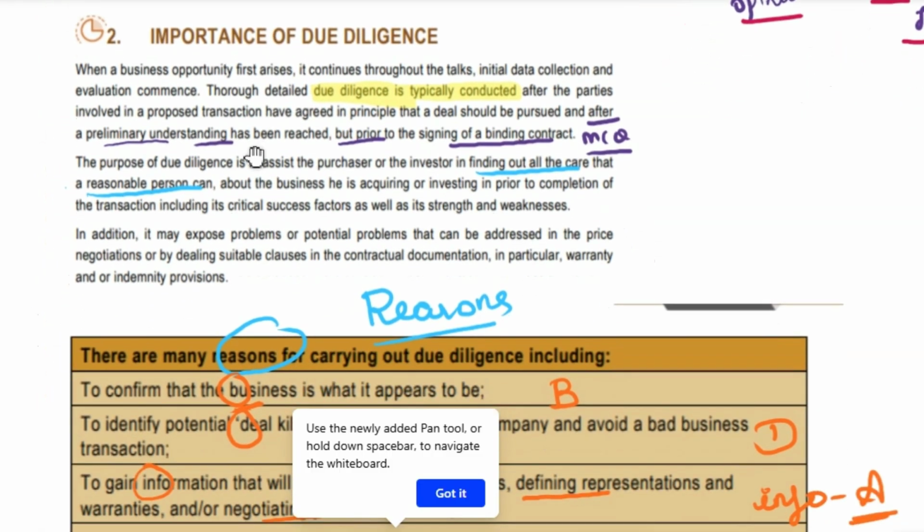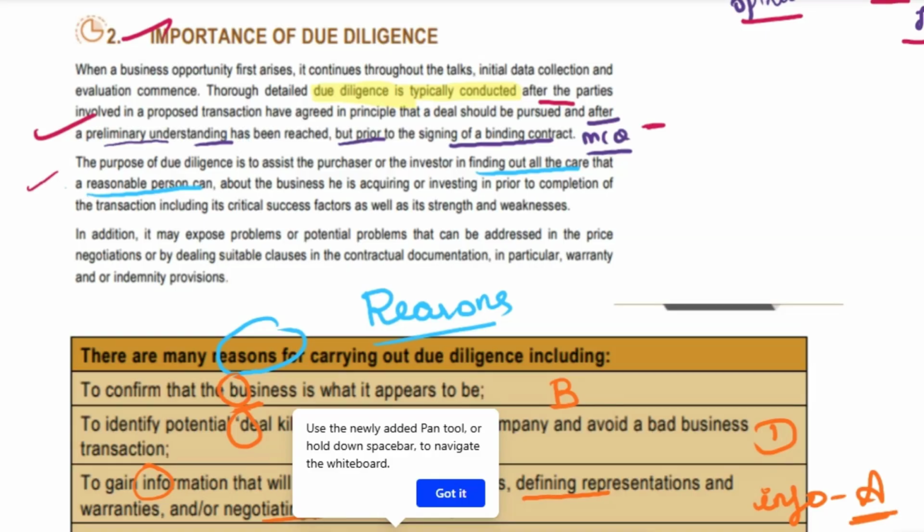Now, here are some important points to run through. What is the importance of due diligence? Due diligence is typically conducted after the parties involved in the transaction have agreed to the deal and have a preliminary understanding, but before signing the binding contract. So after getting into an understanding, they will go into the due diligence. This will be an MCQ: before signing a binding contract.